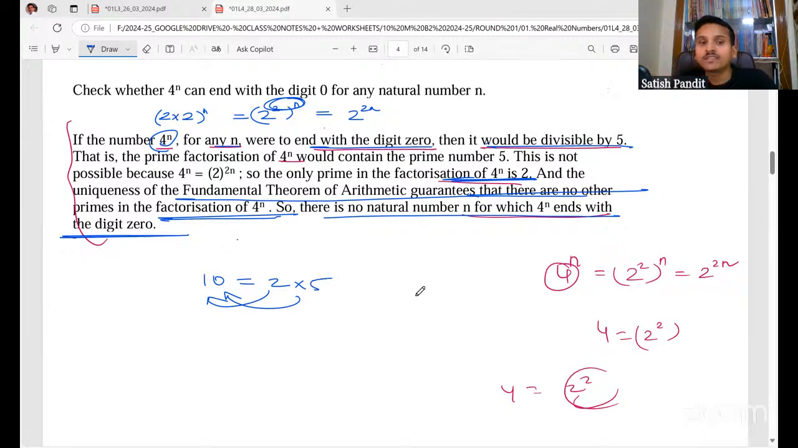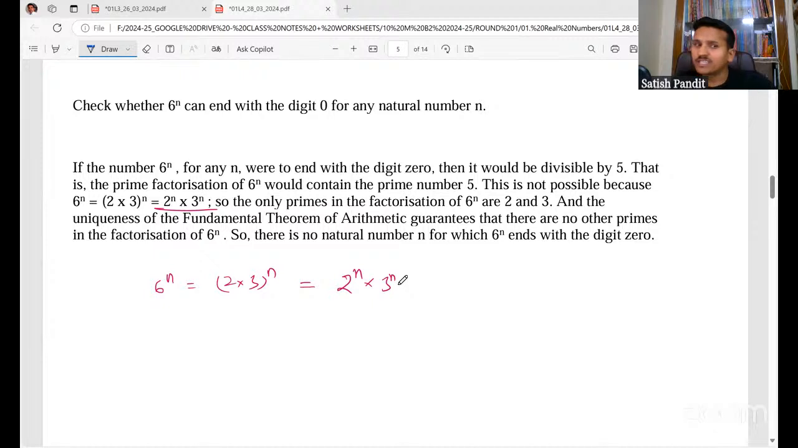Same way, if you look at this question, same thing. Check whether 6 to the power n can end with the digit 0 for a natural number n. So if you take 6 to the power n, 2 and 3 is there, 5 is not there. 6 is 2 into 3, so 5 is not there. But 2 and 5 should be there for a number to end in 0. Correct? So we'll answer the same way.